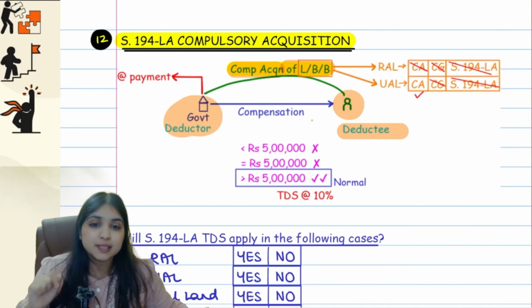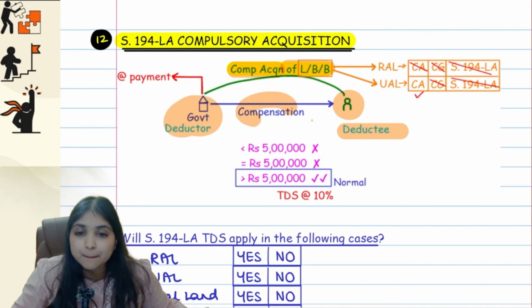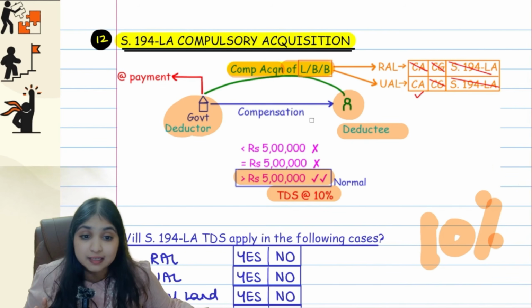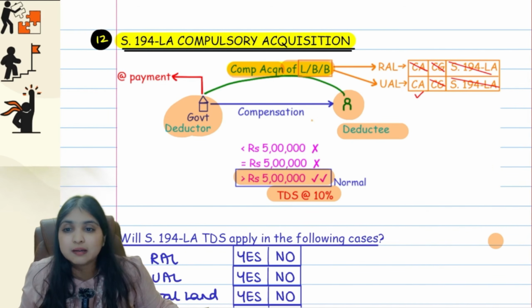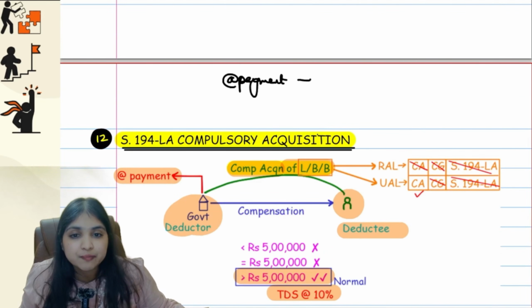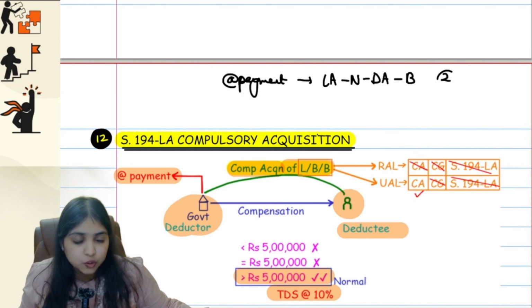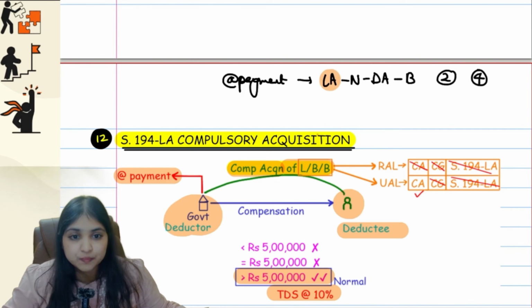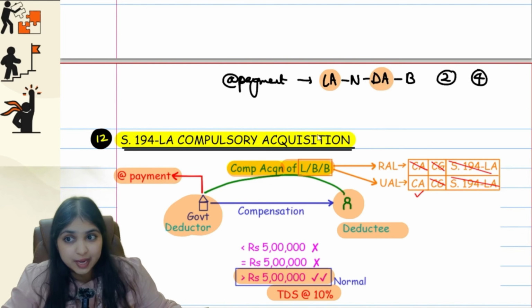Okay guys, now listen. Here what's the limit? The compensation which the government is going to give has to be more than 5 lakhs. If it is more than 5 lakhs, 10% TDS will apply. Then listen, over here, the tax will be deducted at the time of payment, guys. So at the time of payment, what are the sections? Tell me that hint once again. At the time of payment, your hint is LAND DAB 24. That is 194LA, which we are learning now. Then 194N, which we haven't learned yet. Then 194DA, which we have learnt already.